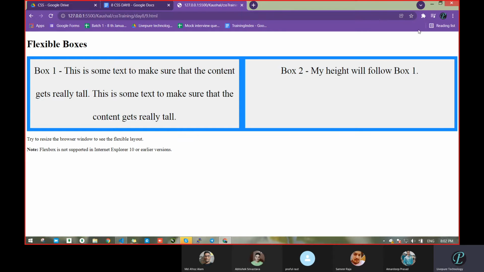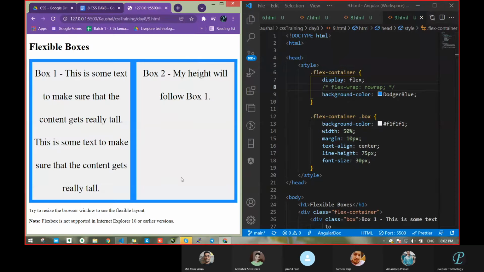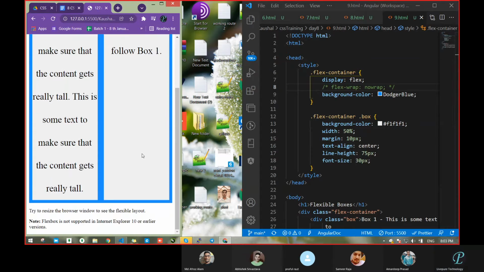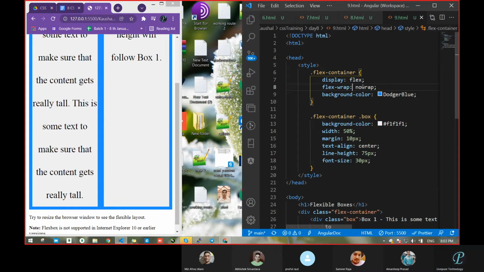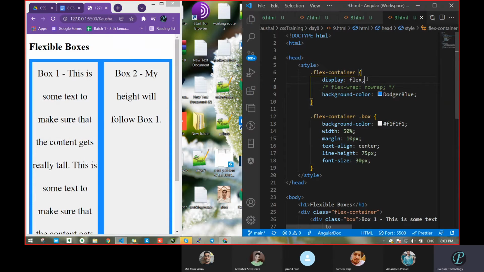I will comment this line, no wrap, and let's see what it is going to do. What happened? Not anything now. Let's wait. Comment that, that's okay. Let's resize this on screen. It had not done anything. It's not visible, but let's uncomment first and then see what happens. Anything? No wrap. Let's see. Nothing is there.